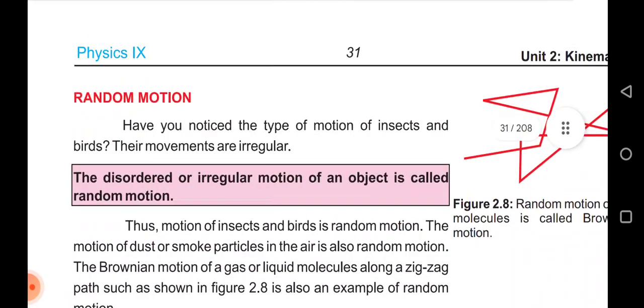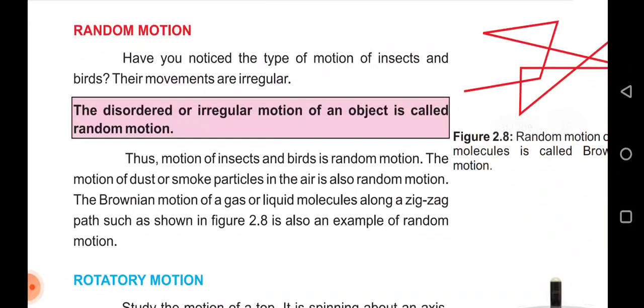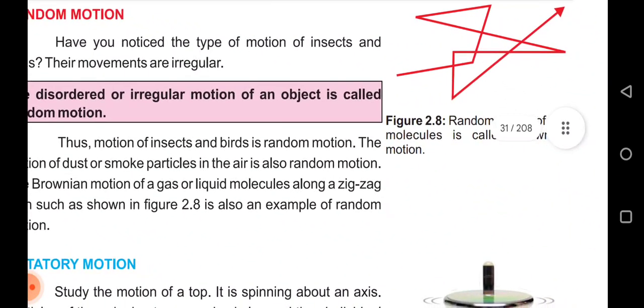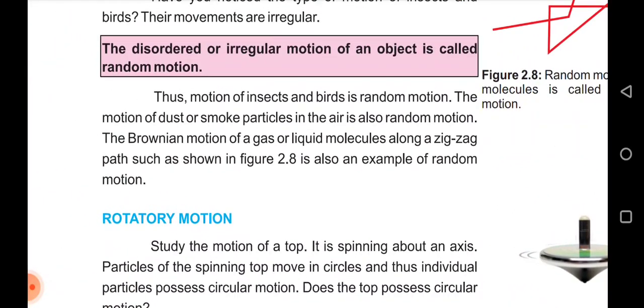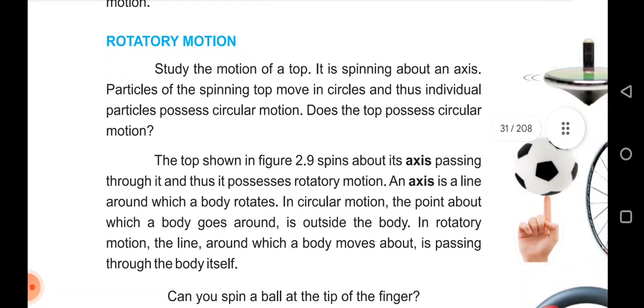Random motion. The disordered or irregular motion of an object is called random motion. The random motion of molecules is called Brownian motion. The motion of insects and birds is random motion. The motion of dust or smoke particles in air is also random motion. The Brownian motion of gas or liquid molecules along a zigzag path, as shown in the figure, is also an example of random motion.